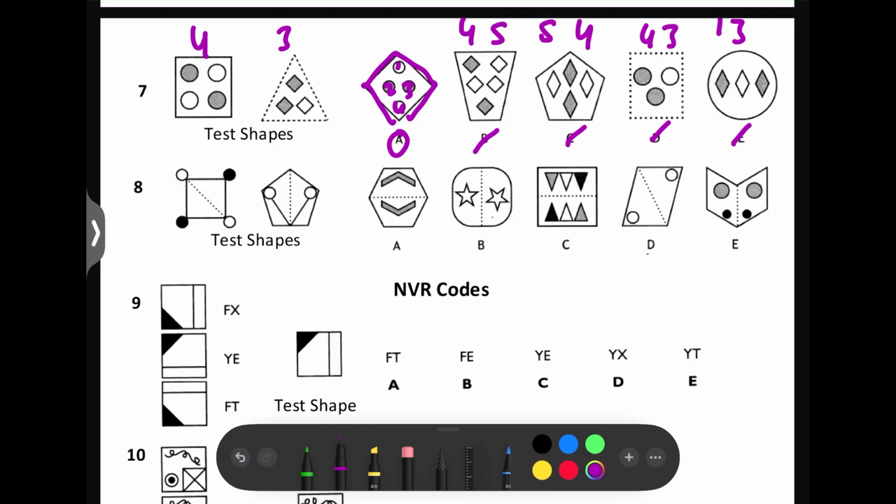Here we've always got circles, so we can rule out those other shapes. And as you can see, the white circles are always joined together by lines, so we can rule out D because these white circles are not joined together by a line. So the answer is E.